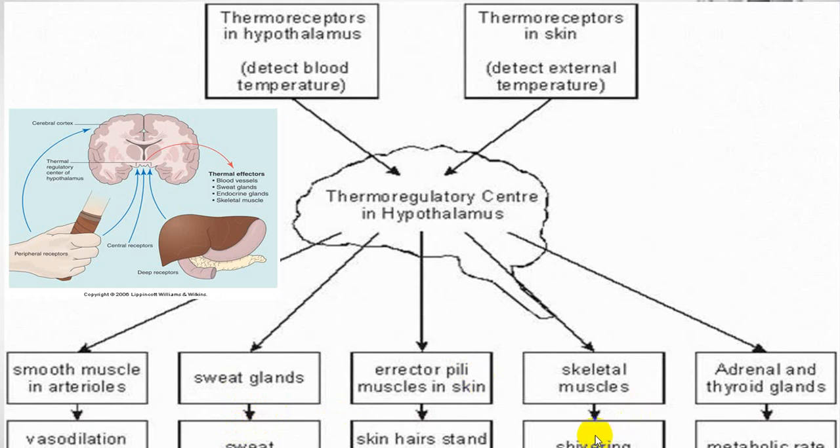Skeletal muscle will start shivering, or there will be decreased contraction of the muscle, and there will be release of hormone or decrease in release of hormone depending upon the body temperature.